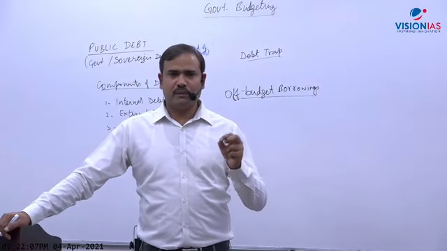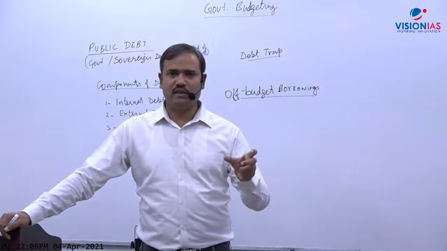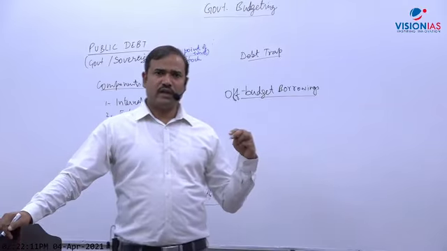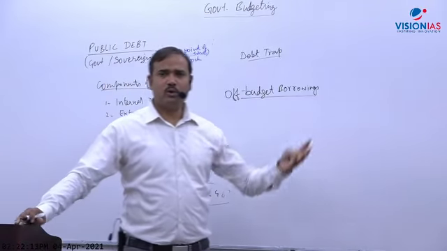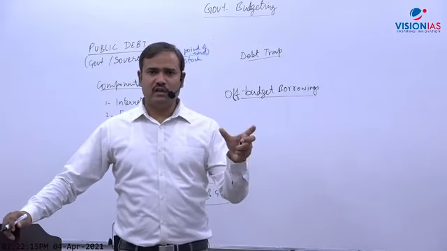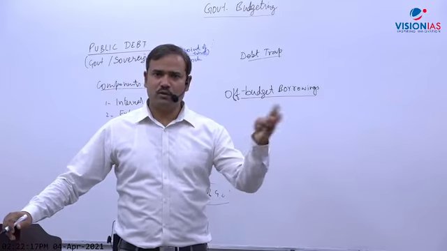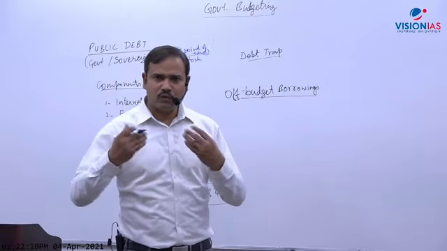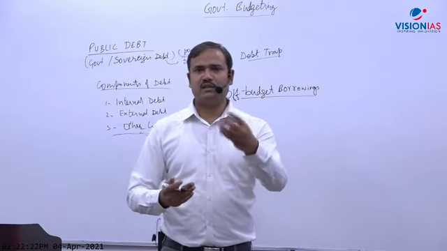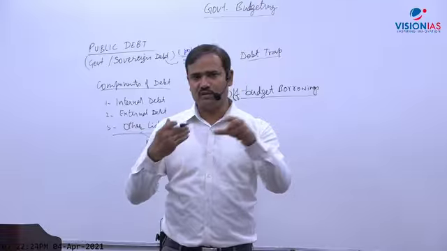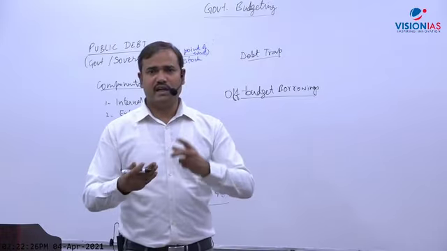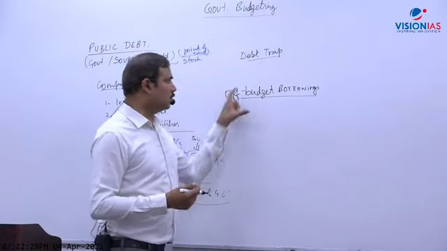For example, FCI may borrow, and that will come under this. Or any other autonomous body, maybe a university, may borrow, and that will also be off-budget. It means that instead of the government providing this, the government allows any other autonomous body to borrow, and then the government gives a guarantee for that borrowing. So that is called off-budget borrowing.